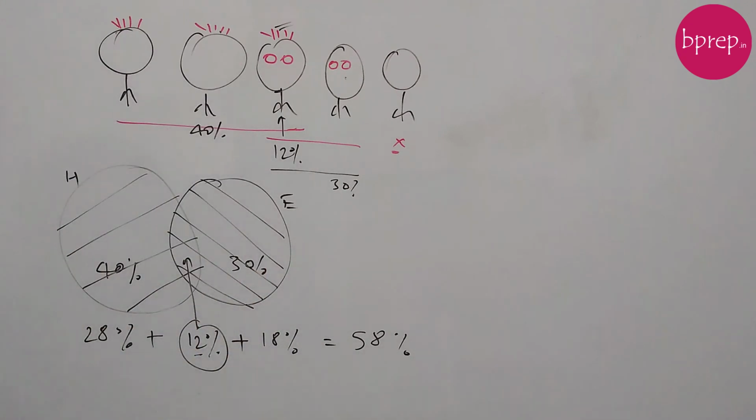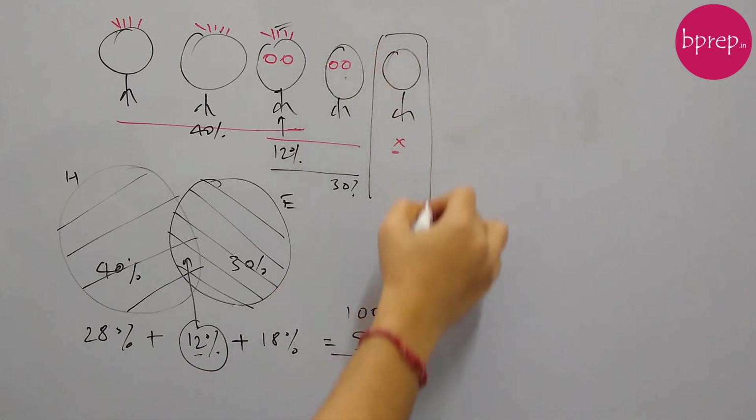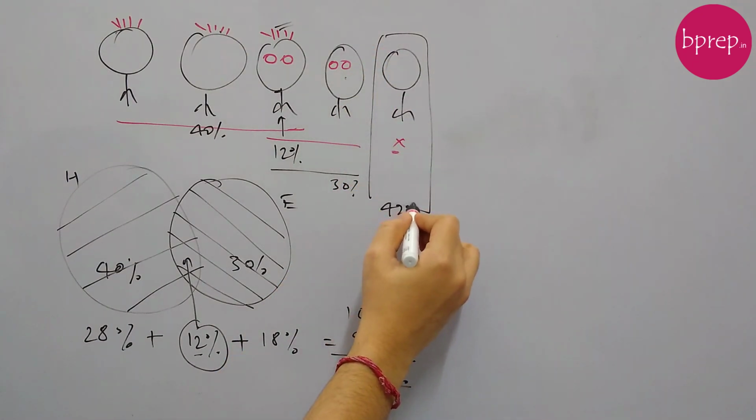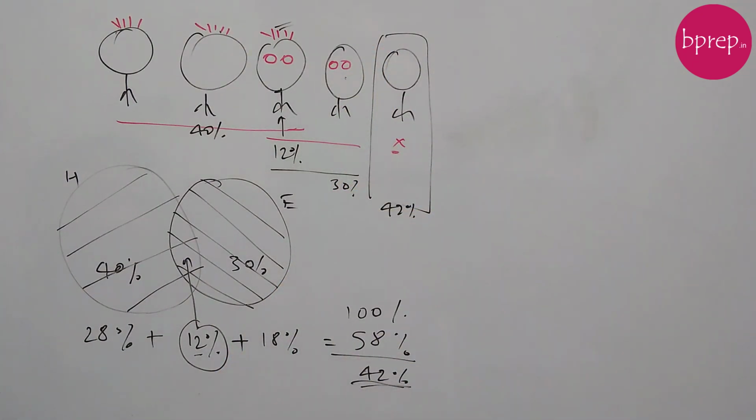So out of 100% people, if 58% are having at least one of these, then the remaining 42% will not have anything, right? So this category is 42%. So 42 is the answer for this question.